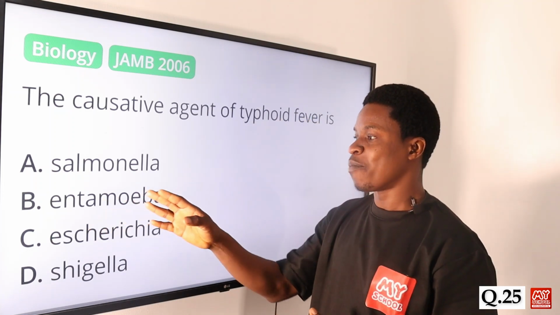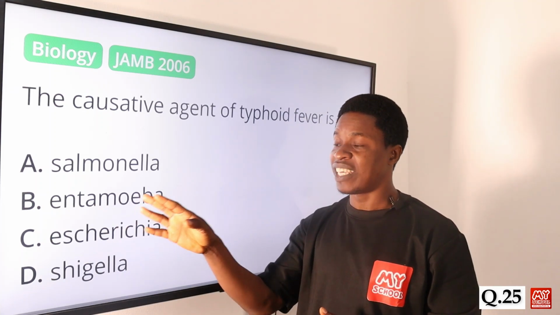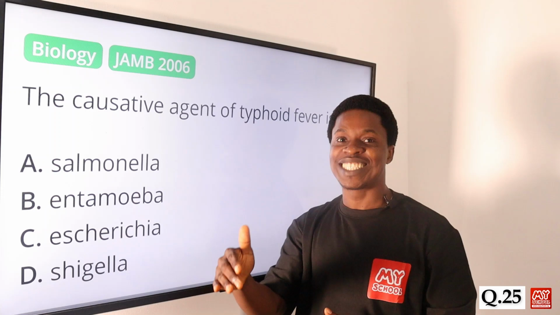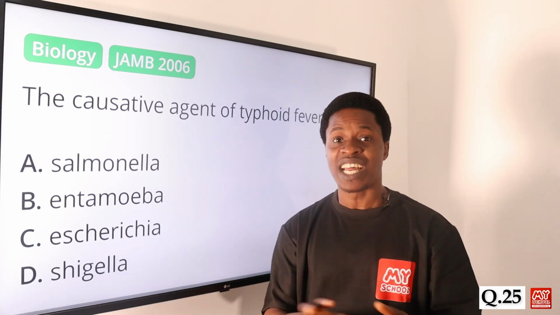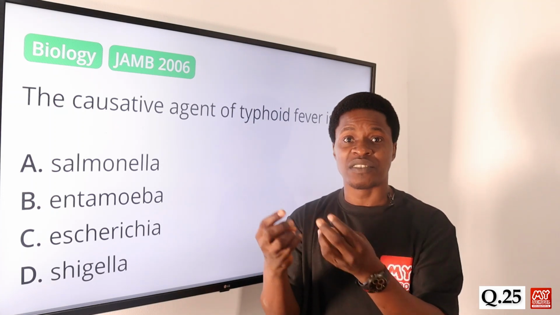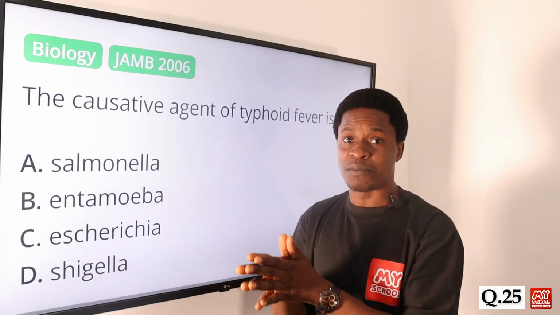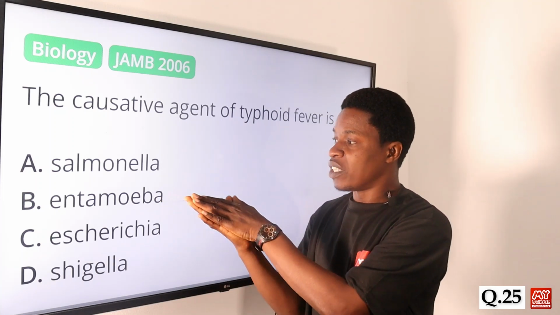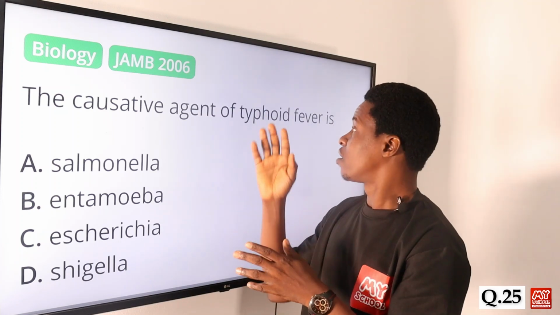Option B says entamoeba. The full name is entamoeba histolytica. Now entamoeba histolytica causes dysentery. Usually it is contracted when someone is exposed, maybe you touch feces or excreta or contaminated food by that microorganism. So entamoeba histolytica actually causes what we call dysentery, not typhoid fever.